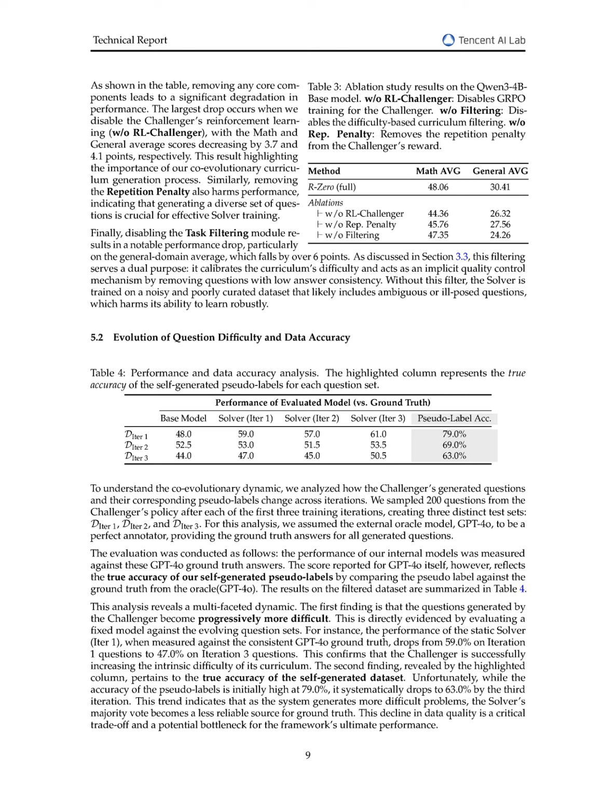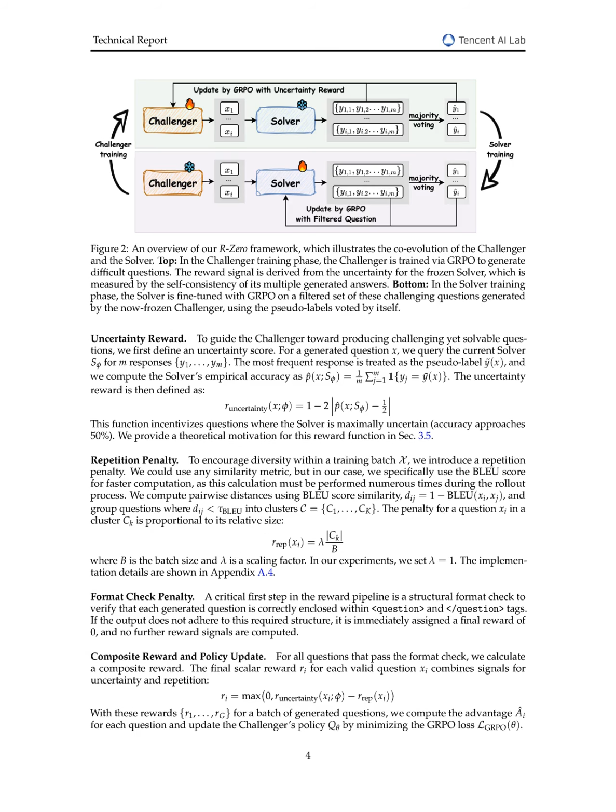The R0 framework faces notable limitations concerning the quality of self-generated data and the challenges associated with increasing question difficulty. As the challenger generates progressively more difficult questions, the accuracy of the pseudo-labels derived from the solver's majority vote declines, dropping from 79.0% to 63.0% by the third iteration.